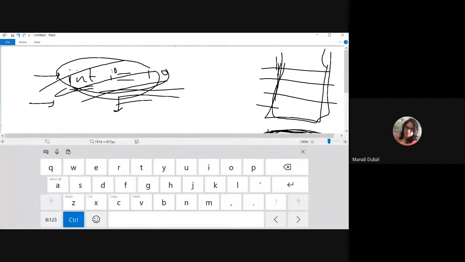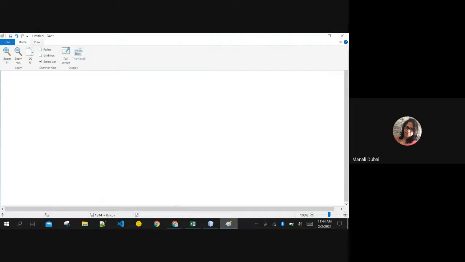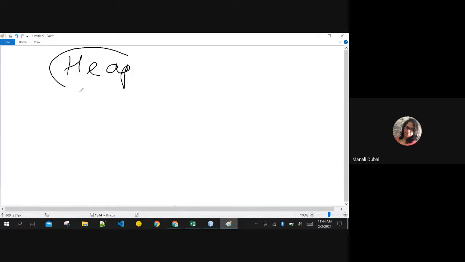One more thing to keep in mind, which I am telling you today, is heap. Do you know what heap is? Any idea what heap is? No, ma'am. Okay. Heap is also one kind of data structure. It is actually more complex than stack.